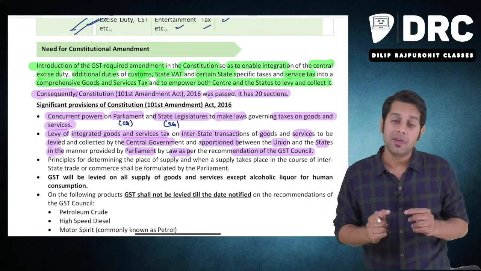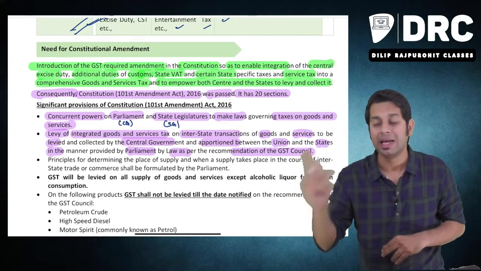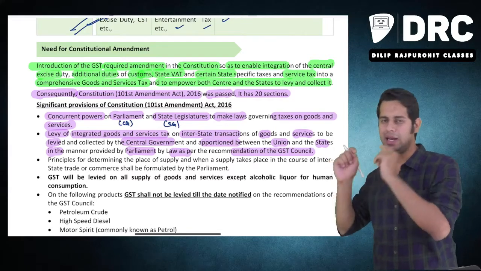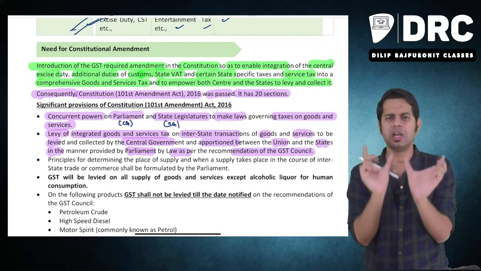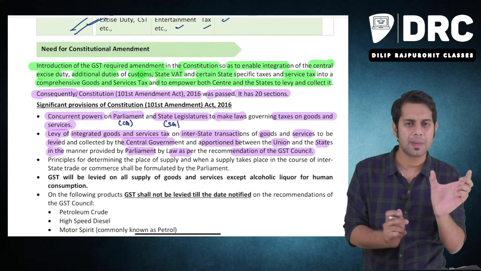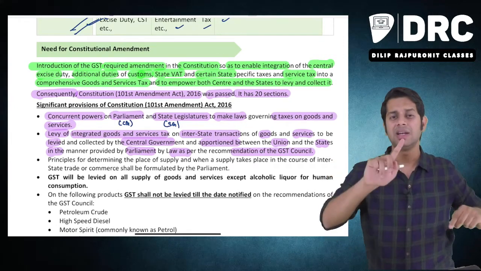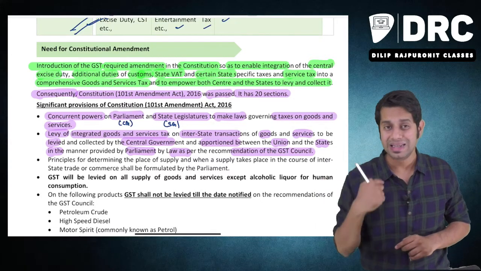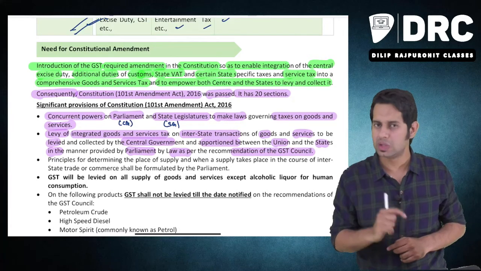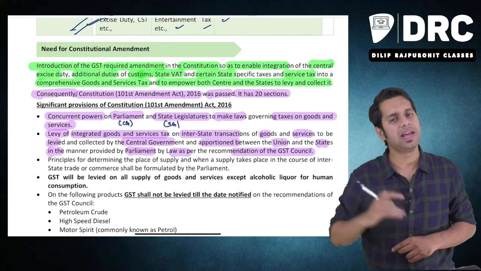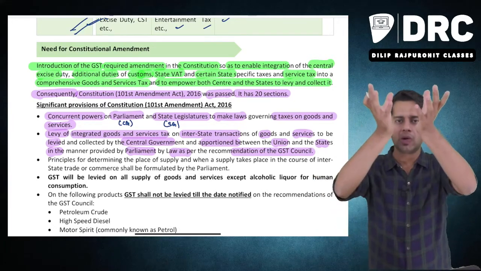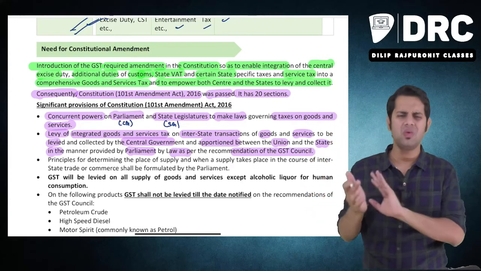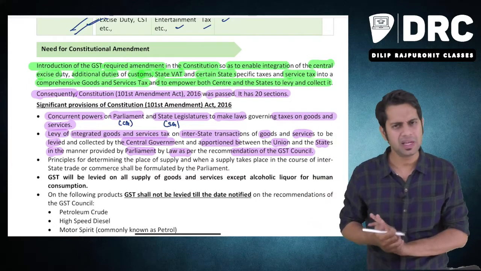So they are telling, if the supply is happening from one state to another state, there will be a tax called IGST levied on it. Please note, we'll discuss this provision in detail in our next video, but for general understanding, intrastate supply means supply happening within the same state. Interstate supply means supply happening between two different states. So if there is an interstate supply, integrated goods and services tax, IGST, will be levied. This IGST which you are paying to the government will be divided between the central government and the state government. How will this division happen? Based on the recommendation of the GST Council.